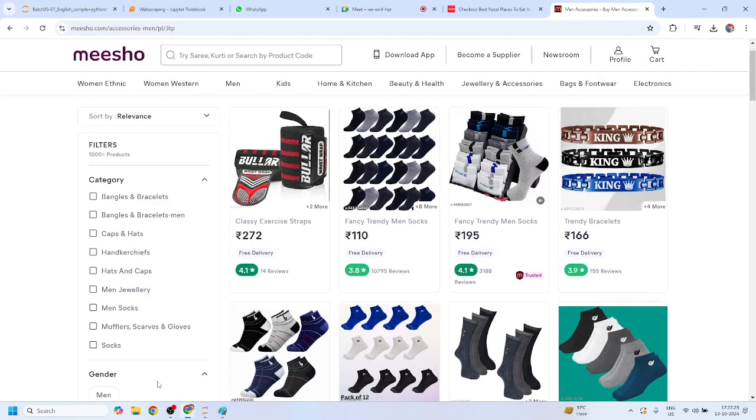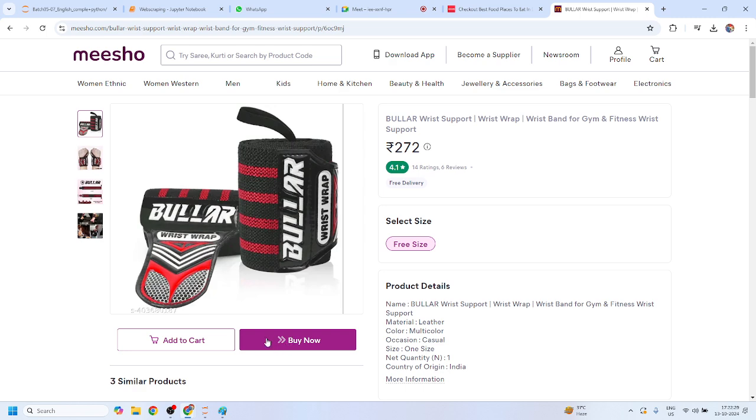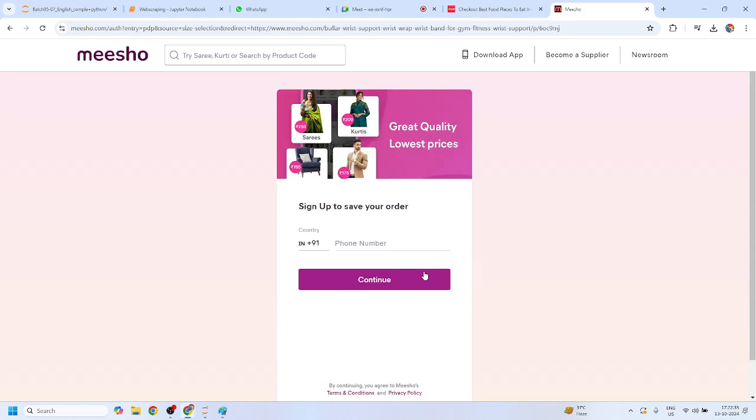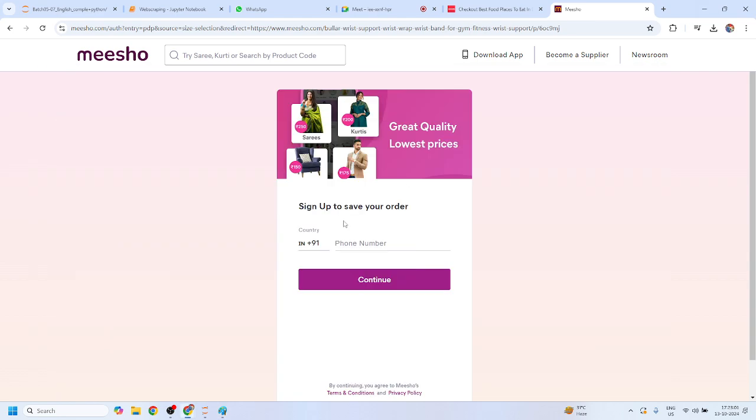Suppose this is my website, and if I click on this link, it gives me this kind of web page UI. If I click on add to cart, it asks me for the phone number, and if my phone number is correct, it adds that item into my cart. Yes or no? All these front end calculations and coding are done with the help of JavaScript. So JavaScript is the brain of front end programming, CSS is for the designing part, and HTML is for the basic layout structure, right?